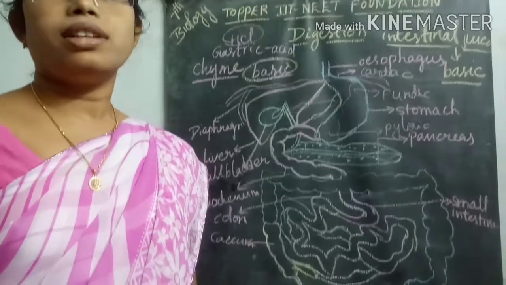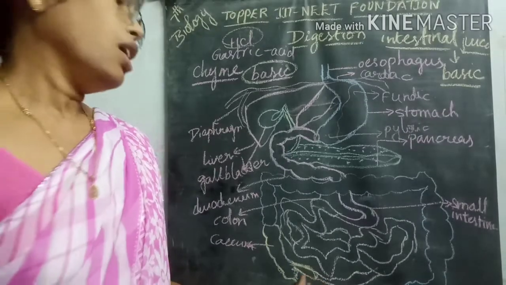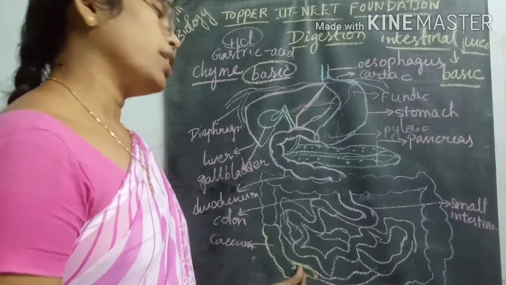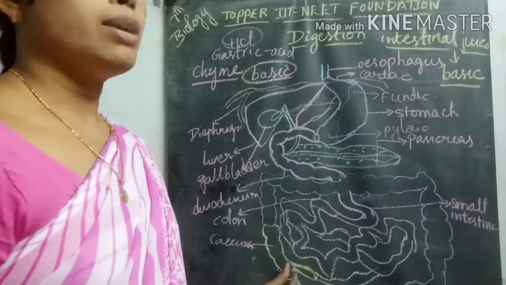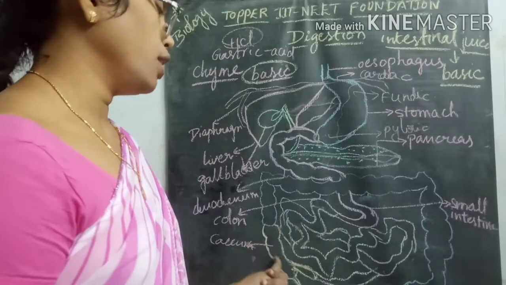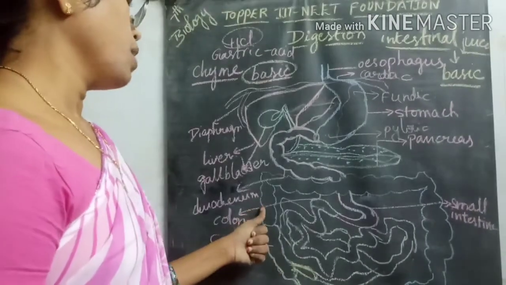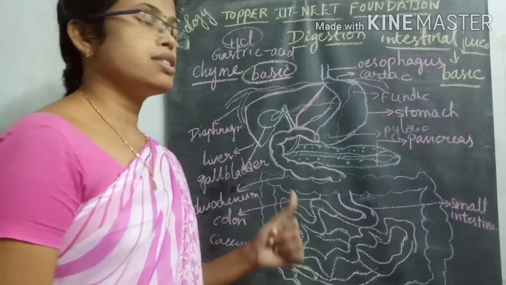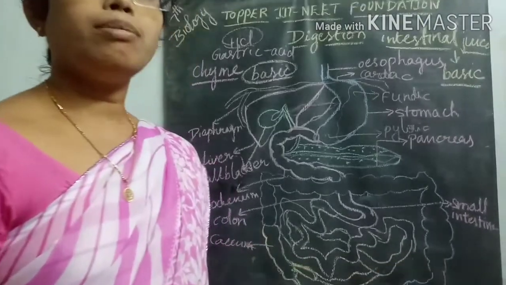Which is the vestigial organ in the human body? The appendix region. It is a bulb shaped structure which is continuous with the cecum. The upper region of the cecum is called the colon, and it is finally connected to the rectum region.